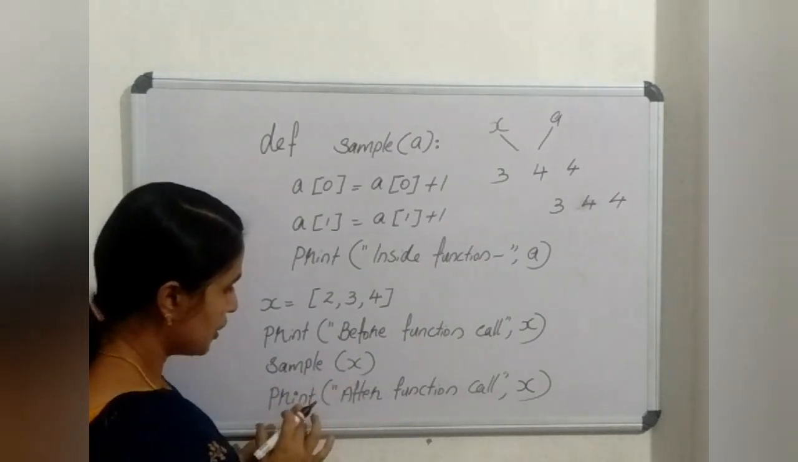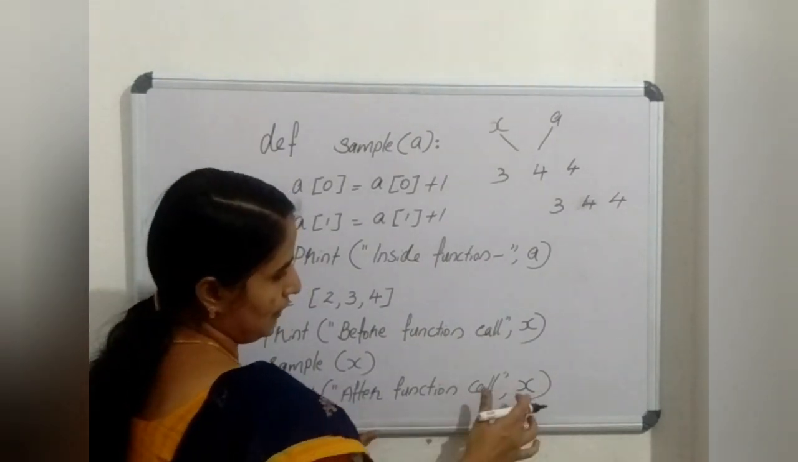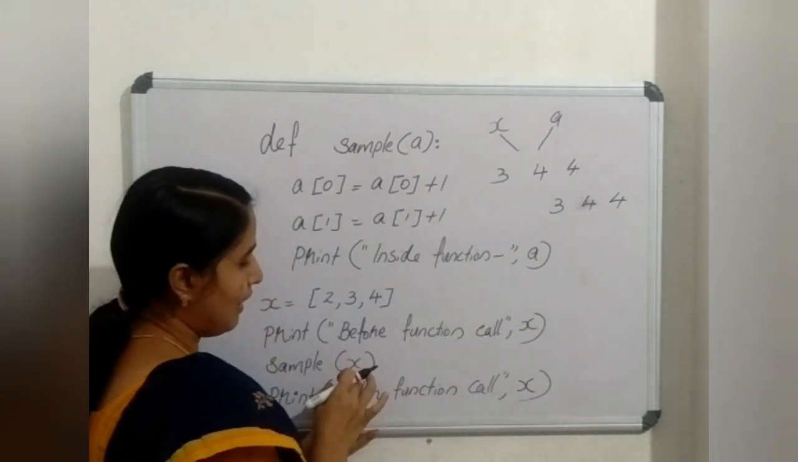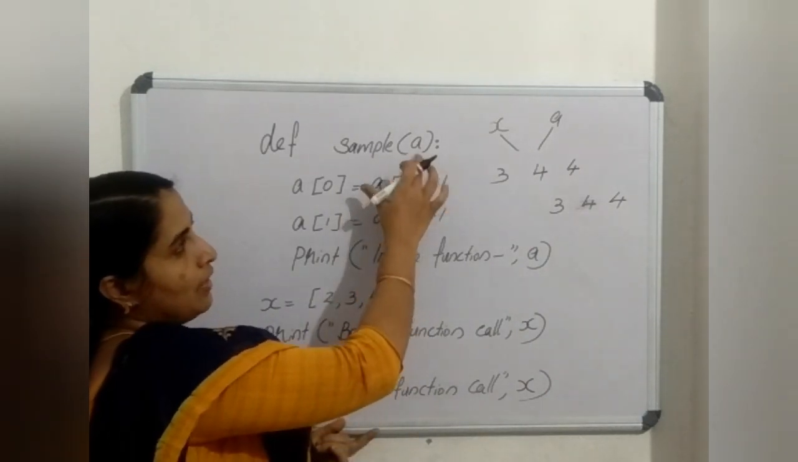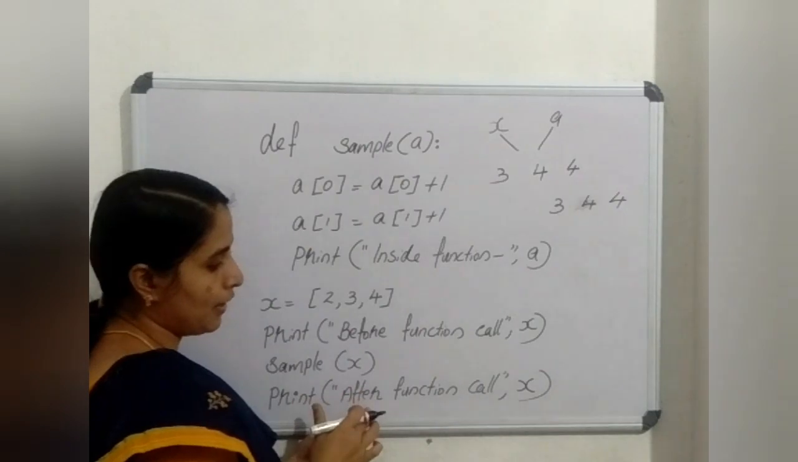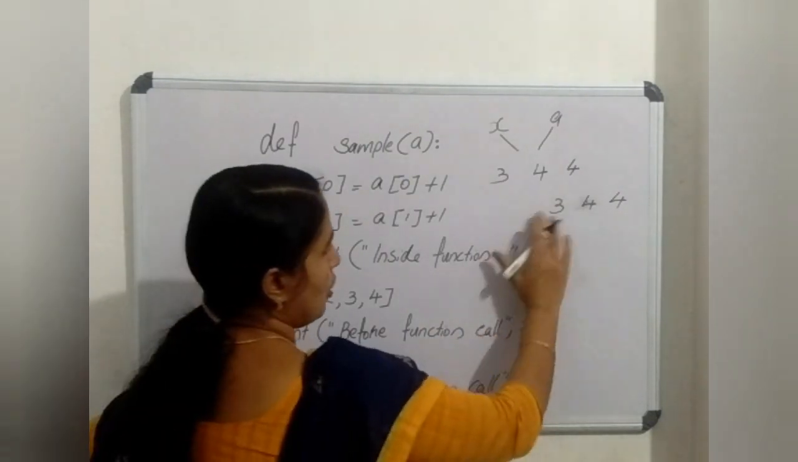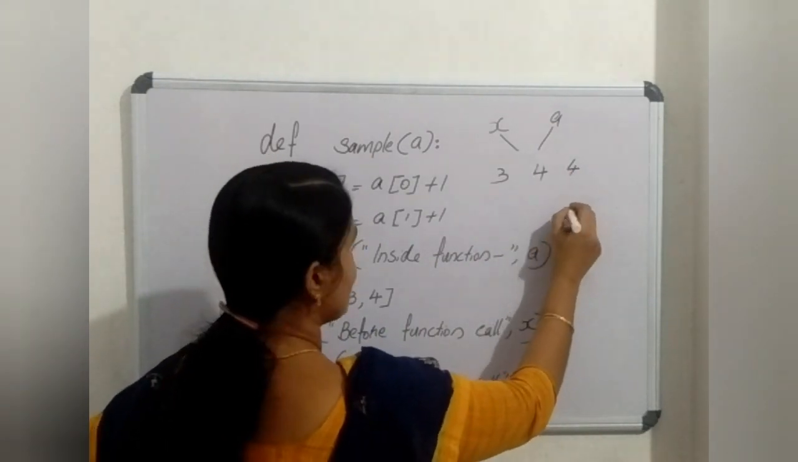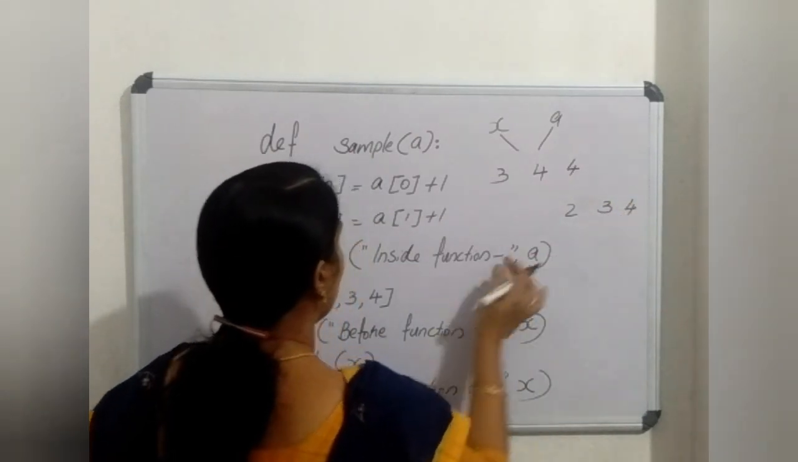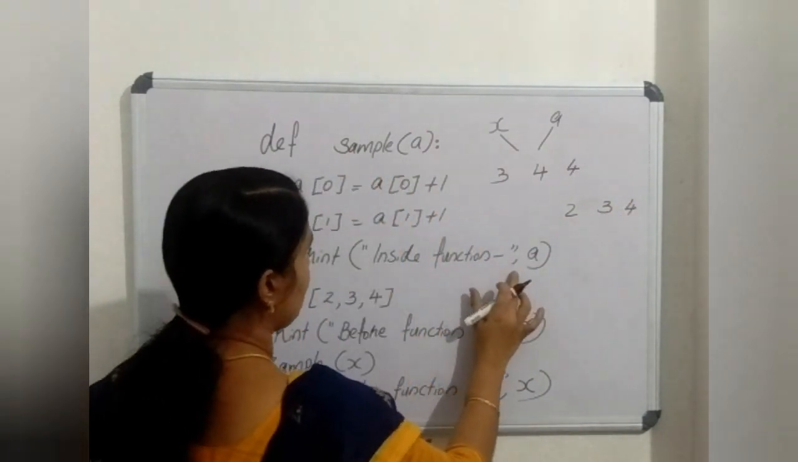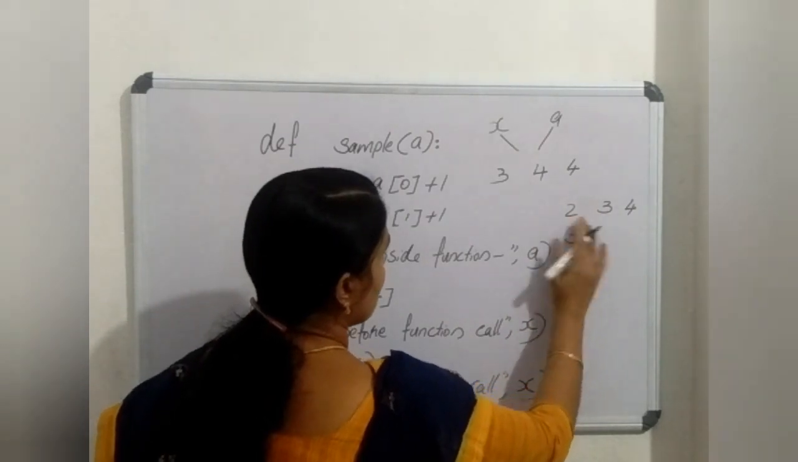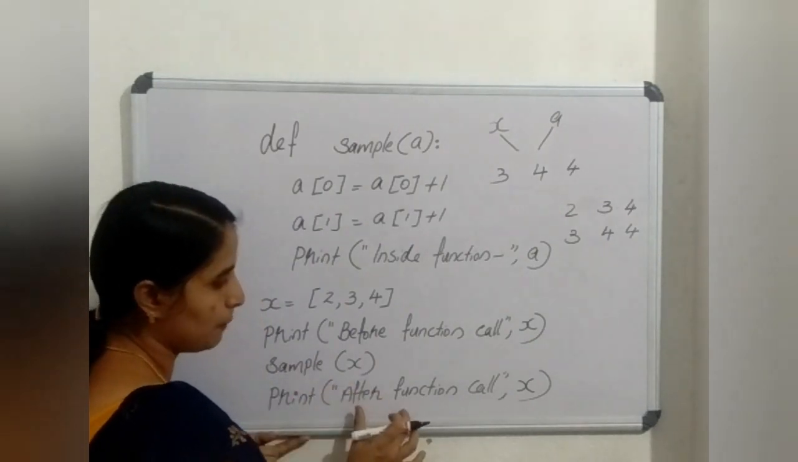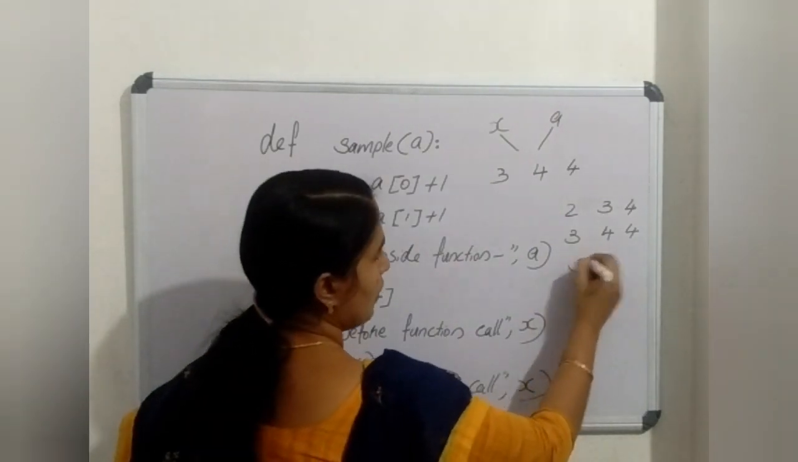Then after calling the function it prints after function call X. So when I am passing a mutable data type, the address is not changing so that the changes will be reflected back to the actual parameter. So the entire output will be, first it may print the value of X, that is 2, 3, 4. And inside the function it will print the changed value 3, 4, 4. And inside the main, after calling the function it will print after function call 3, 4, 4.